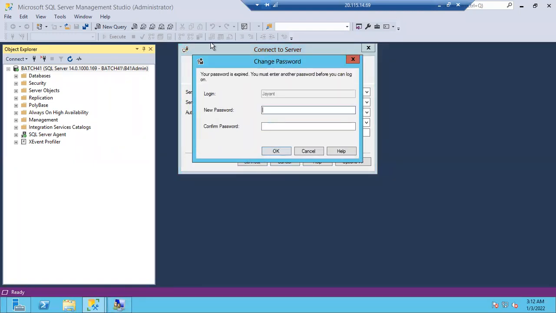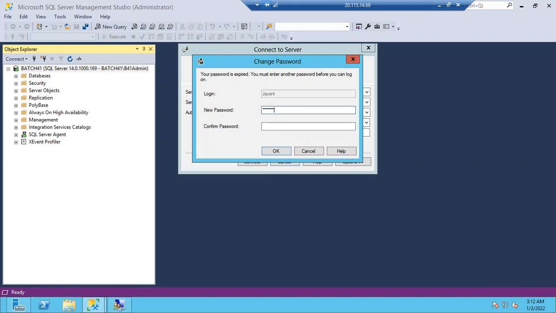See here, I am able to connect to the server, but let me explain what happened. Whenever you connect to the server for the first time, it will ask you to change the password. Why? Because I know the Jayant password, what password I gave, so I can misuse it. That's why it immediately asks to change the password. New password, confirm password. Let me give the password now. The password should be strong, sir.